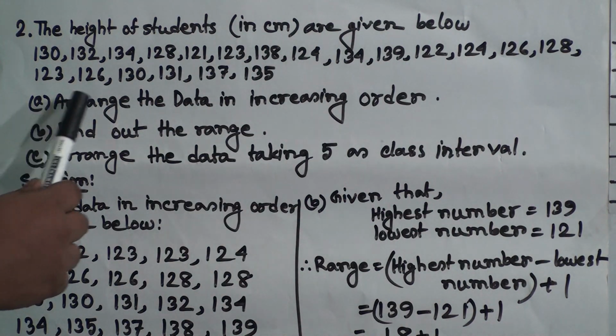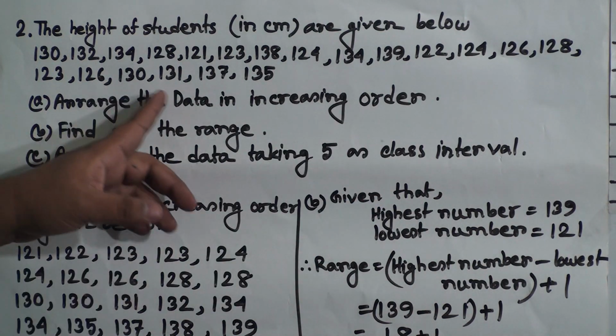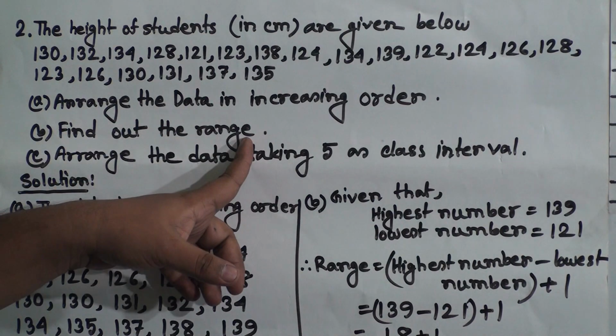A number question, arrange the data in increasing order. This time the question asks you to arrange the data in increasing order, that means ascending order, smaller to larger.